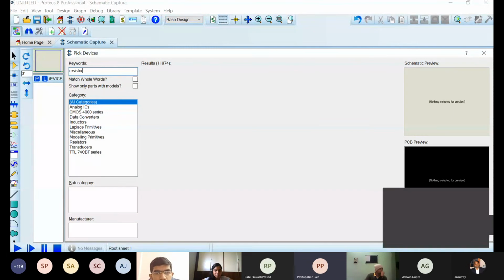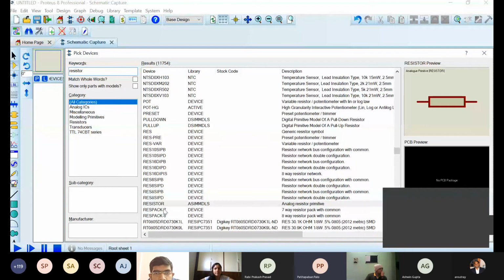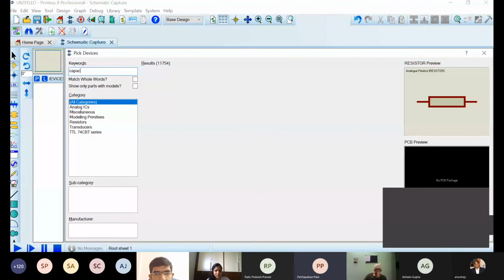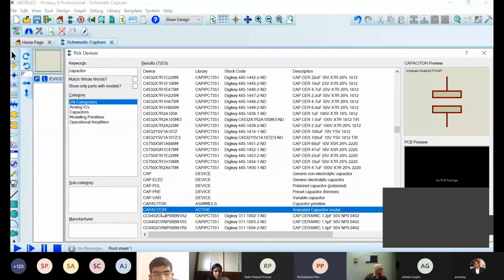I get an option for selecting the resistor device. There are a lot of options you will get. This is how I'll select a resistor device. If I want to connect a capacitor, you can choose a capacitor, or you can choose an active capacitor.